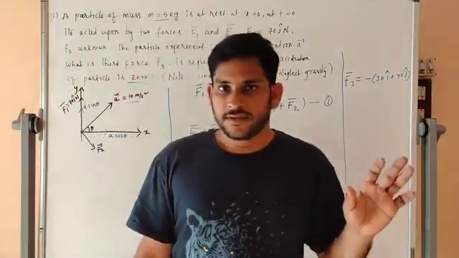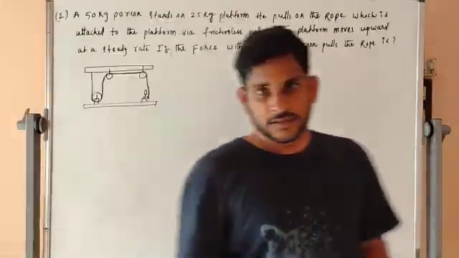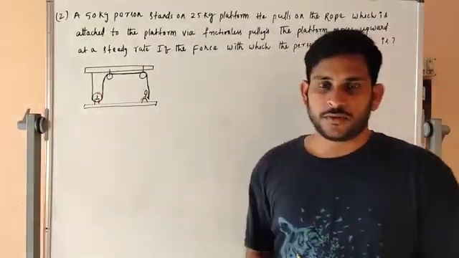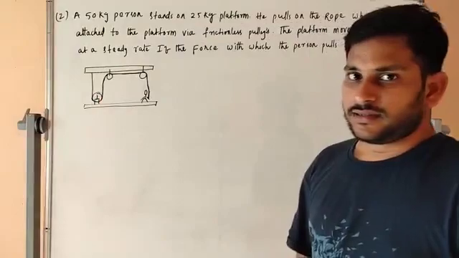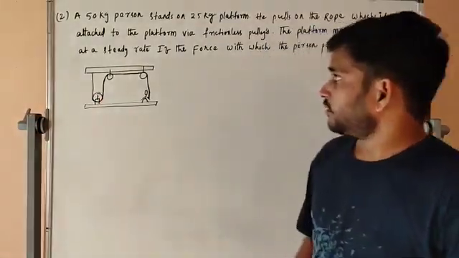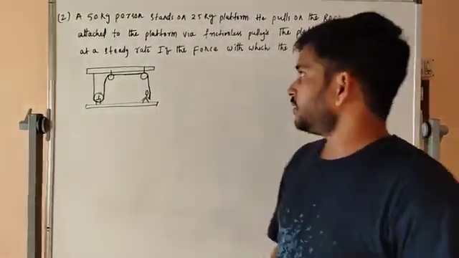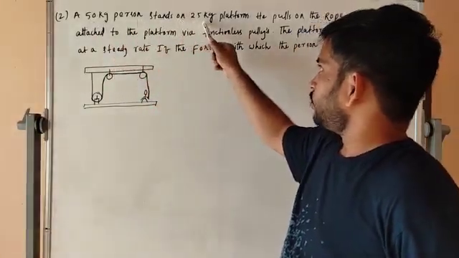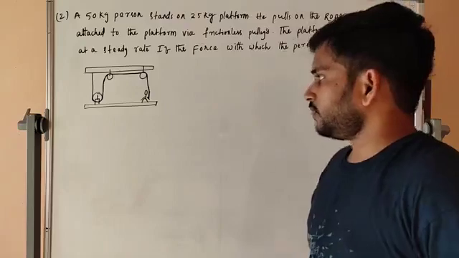Okay. We will discuss another problem. A 50 kg person stands on a 25 kg platform.